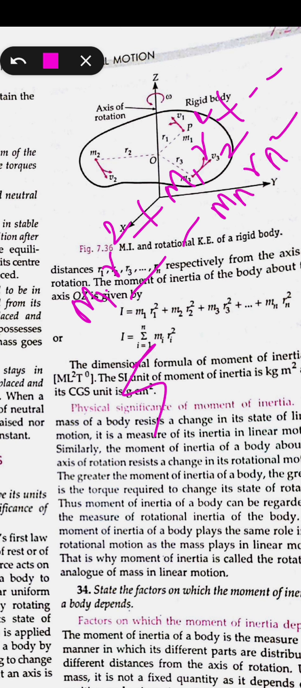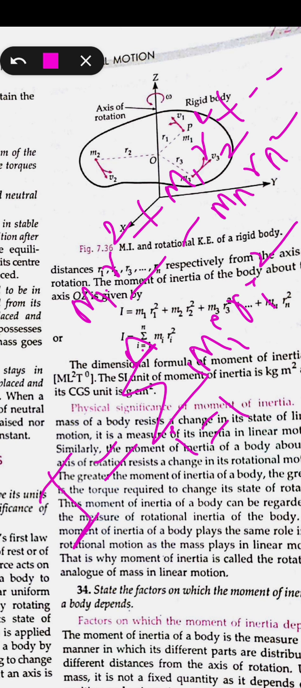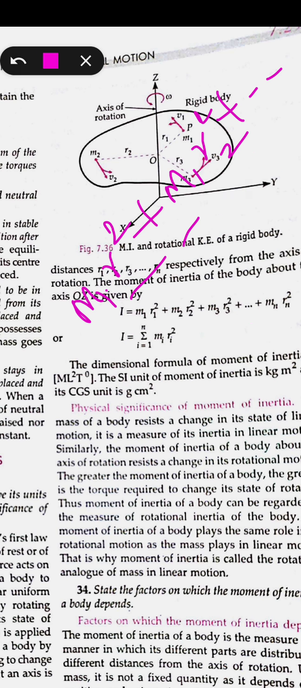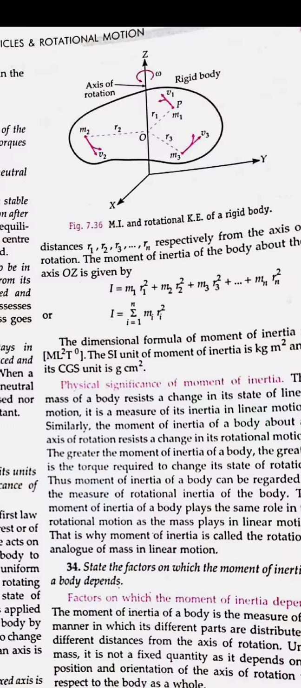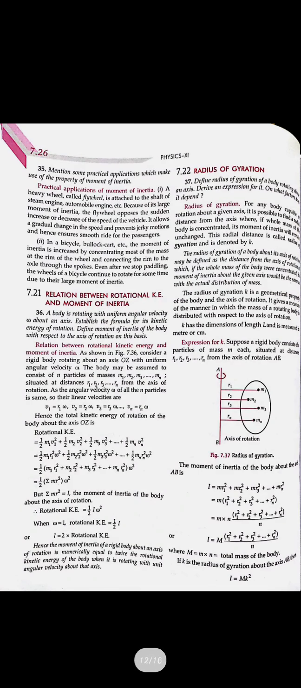So the value will be the summation, i equals 1 to n, of m i r i squared. What is the value of it? That is the moment of inertia, given as capital I. We know that inertia is the inherent property of the body which opposes the state of rest or the state of motion, because it is a property of every body to remain at rest if it is at rest, and to remain in motion if it is in motion. So this is what the moment of inertia was.